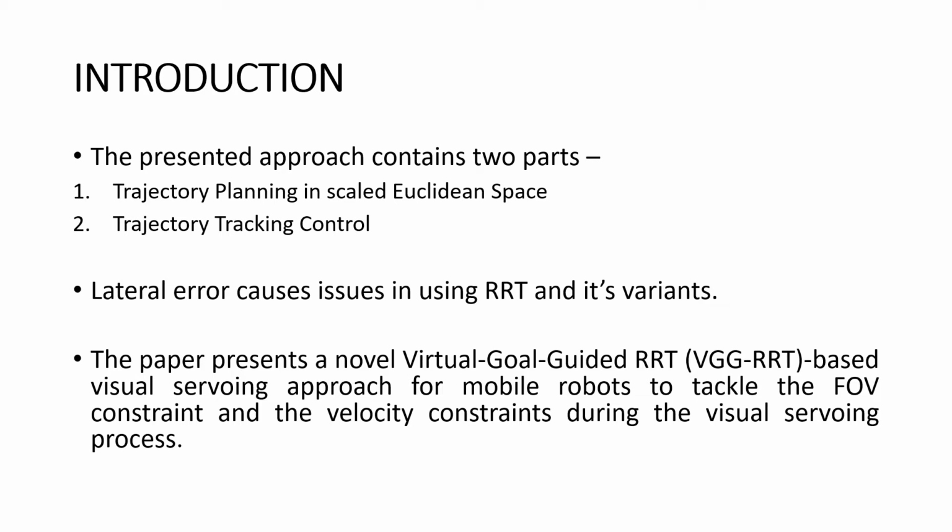For the trajectory planning part, a new virtual goal-guided RRT algorithm is designed to guarantee the FOV constraint and the velocity constraint by iteratively exploring the scaled Euclidean space in the presence of unknown image depth. The RRT and its variants are very classic sampling-based planning algorithms which have been widely used in the navigation of mobile robots. The exploration of the algorithm relies on the extension module for a selected node in the tree to a random one sampled from the state space.